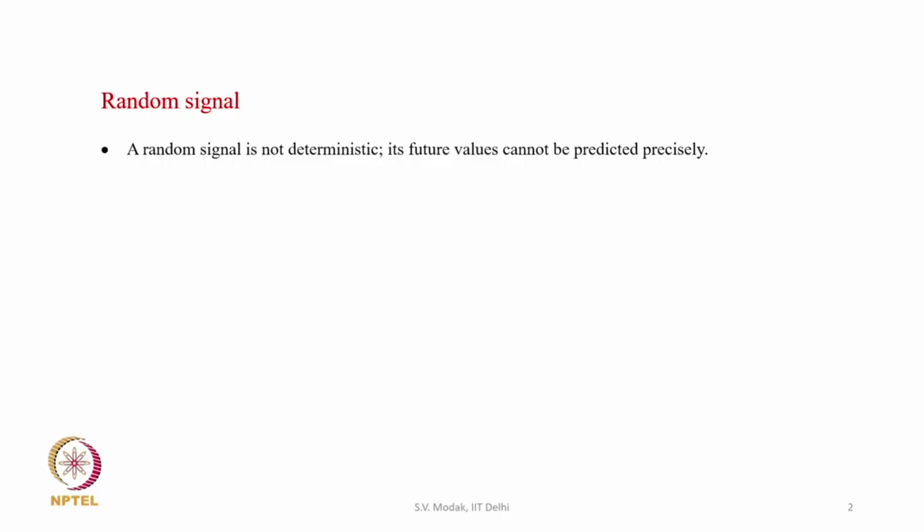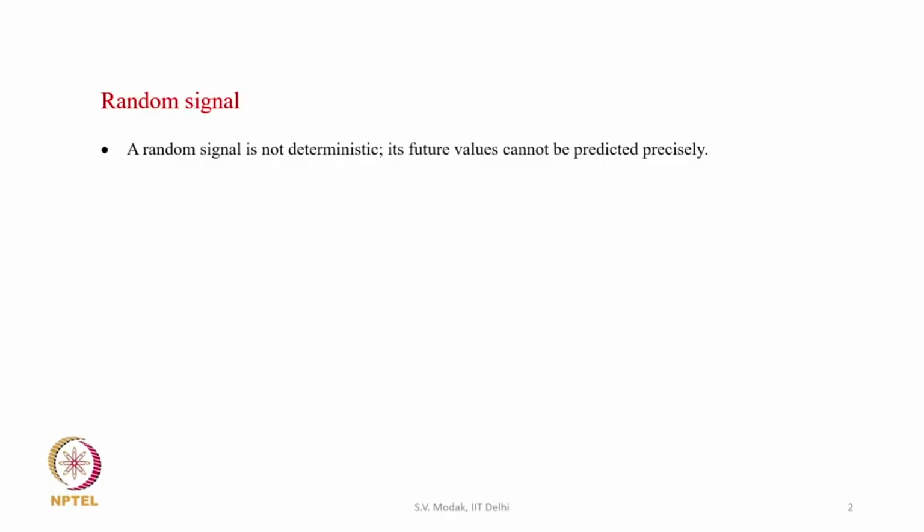So, a random signal is not a deterministic signal. Its future values cannot be predicted precisely. For example, earlier we have studied harmonic signal and periodic signal. For example, we have this signal, say a sine signal like this. So, this is a deterministic signal, and it is given by x is equal to say a sine omega t. So, at any future instant of time the signal value can be exactly predicted.